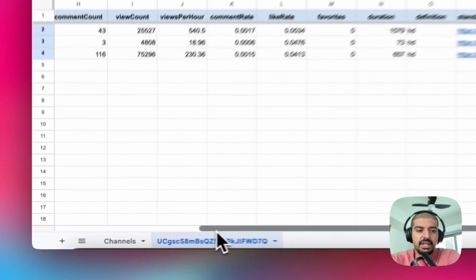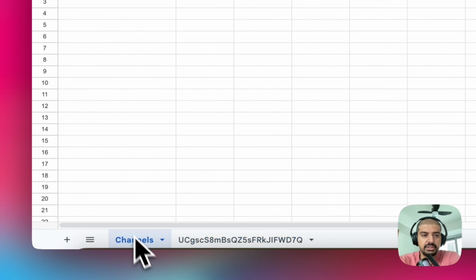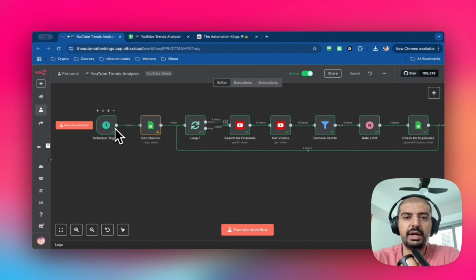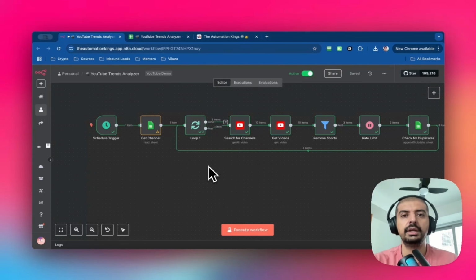And then what happens is, as you populate the channels here, you just need to create a new sheet for each of the channel IDs and give it the same name as the channel ID, and the automation will take care of the rest. The automation is triggered by a schedule node, and I set this for Sundays at midnight, so I've got a fresh batch of videos that I can review the following Monday and obviously develop my videos.